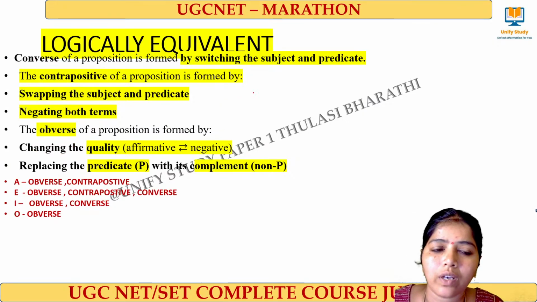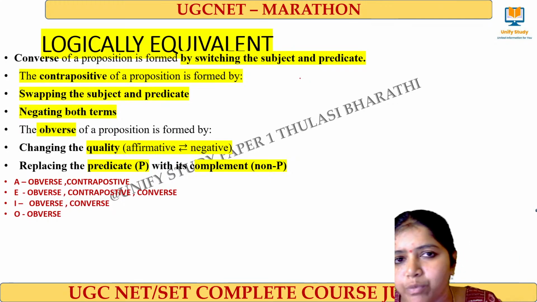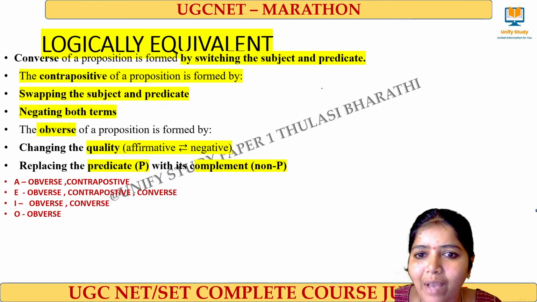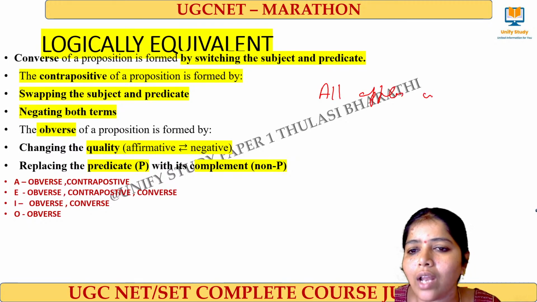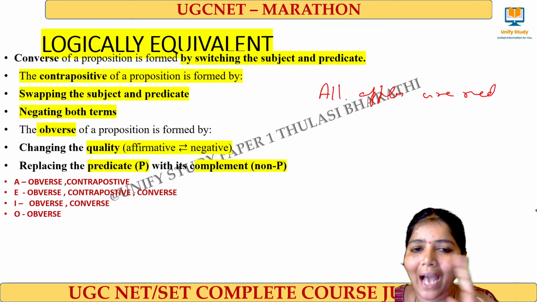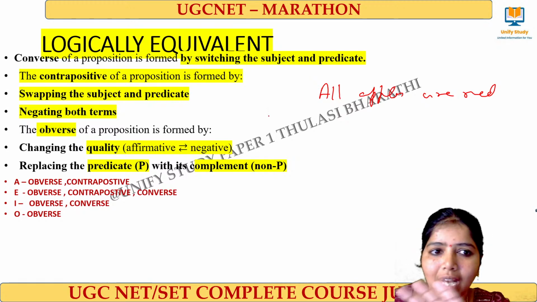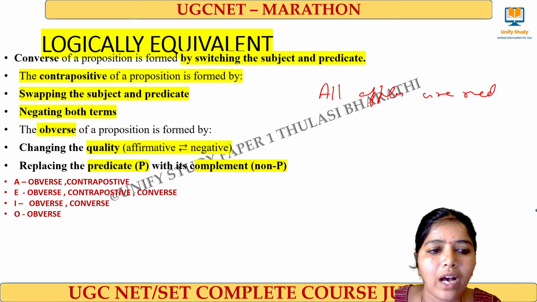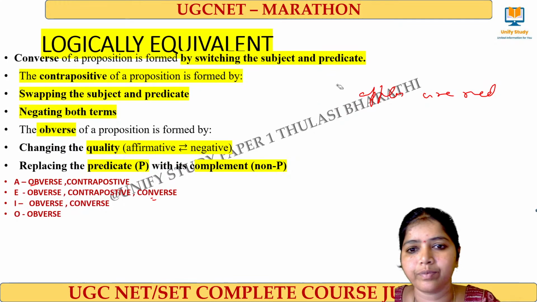Converse means what? Converse of a proposition is nothing but switching the subject and the predicate. If I am given that all apples are red, what is the converse of this proposition? I simply have to switch. But for an A-type proposition, converse is not logically equivalent. We can try it with the E-type statement.